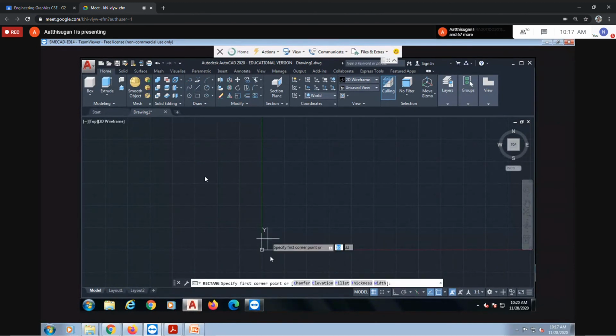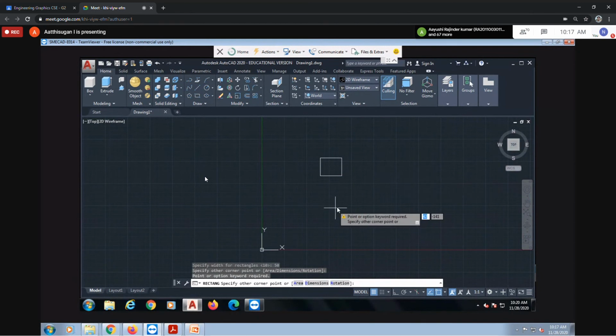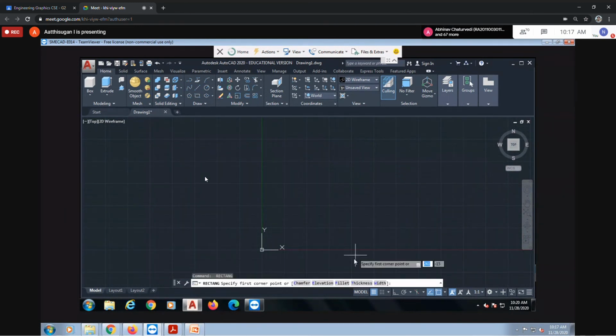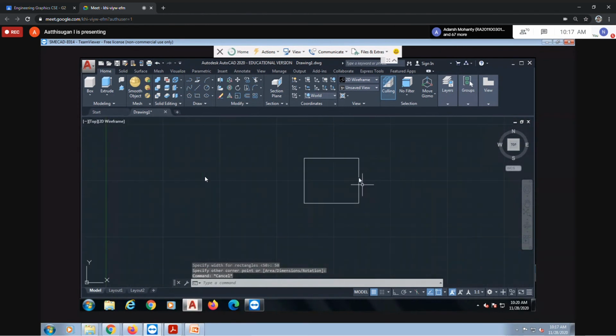So draw a rectangle. The dimensions: length 60, width 50, enter. Just click it. So this is a single rectangle.